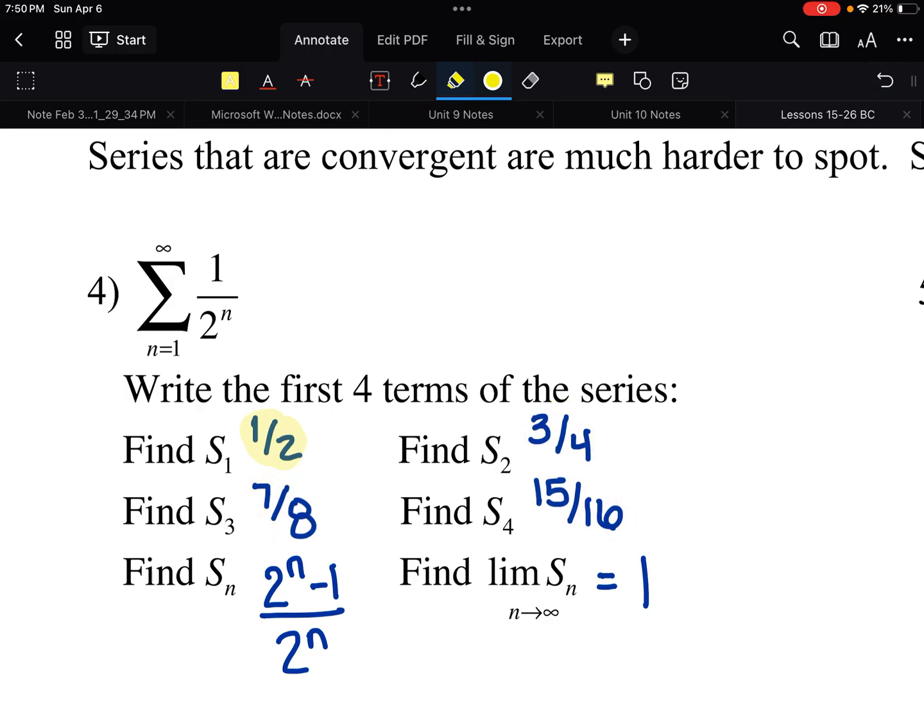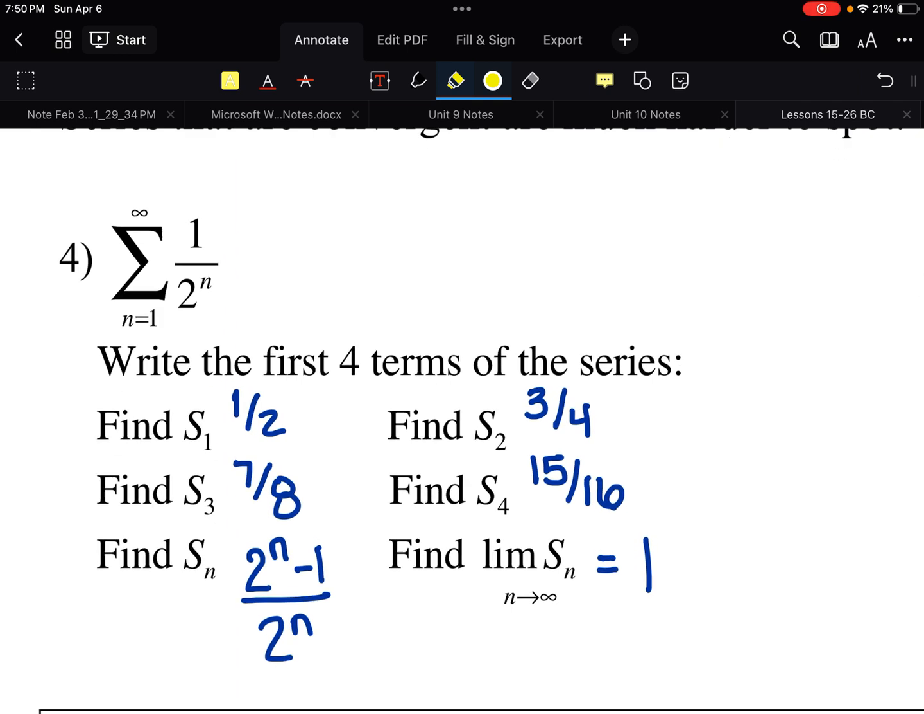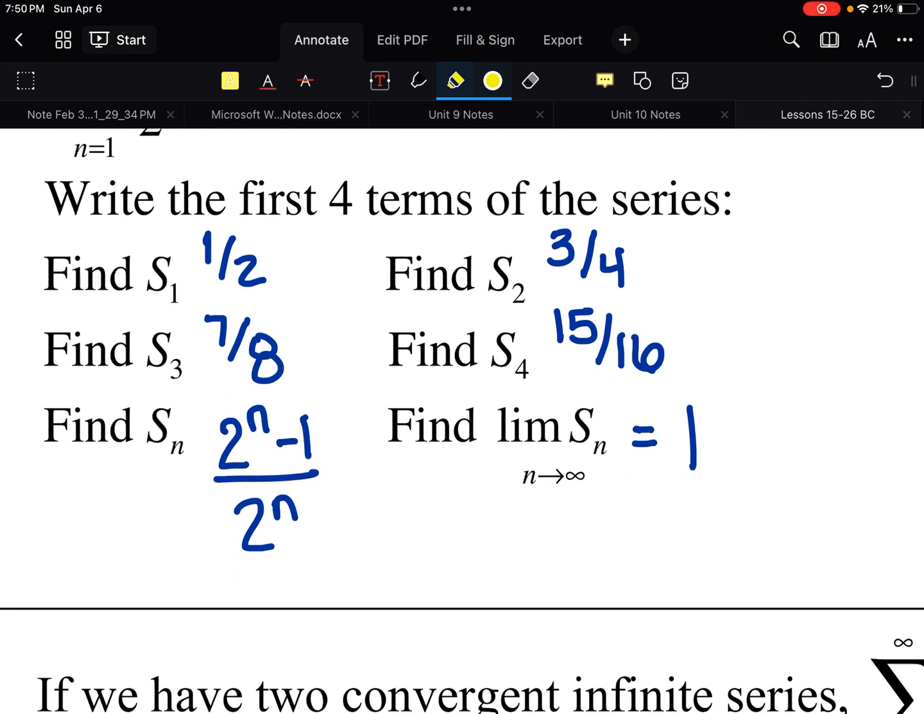And at some point, maybe you see a pattern. So I know that these bottom numbers are 2 times 2 times 2 times 2. So they're 2 to the n. And then, hey, look, the top number is 1 less than that. So whatever the bottom number is, subtract 1 from it.